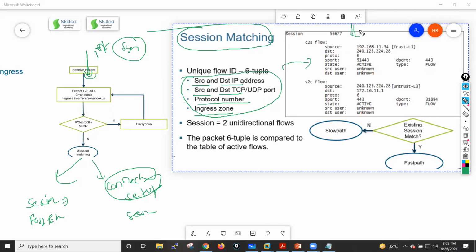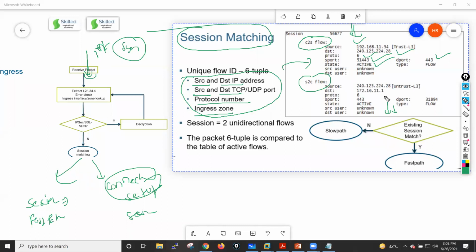And if you see this particular example, this snapshot, it has two flows, client to server and server to client, where you will see source IP address, destination IP address, protocol number, source port, destination port, right? State is also active, and somewhere below, you will also see other details, guys.